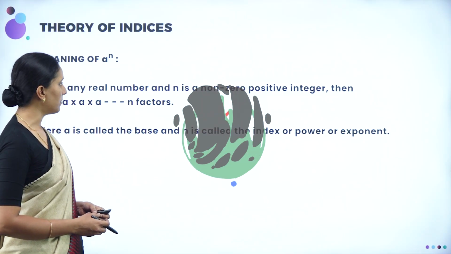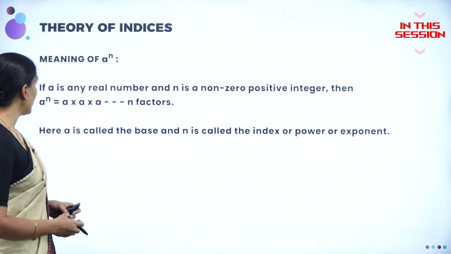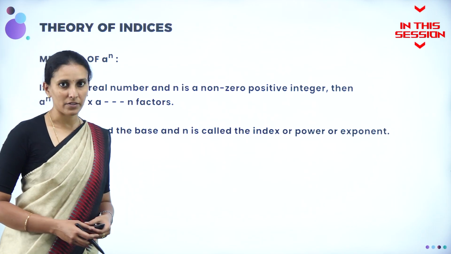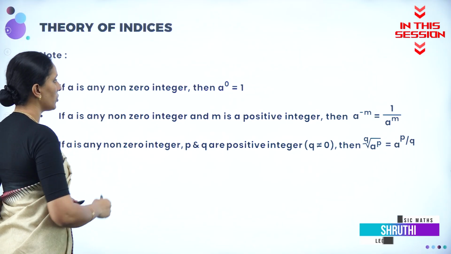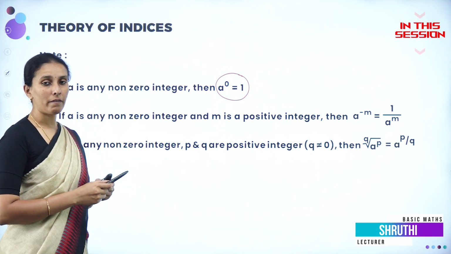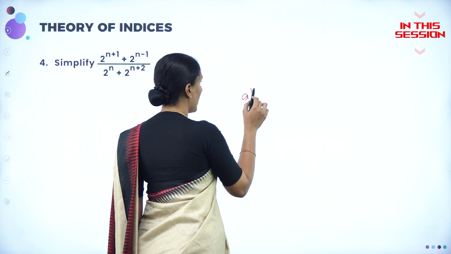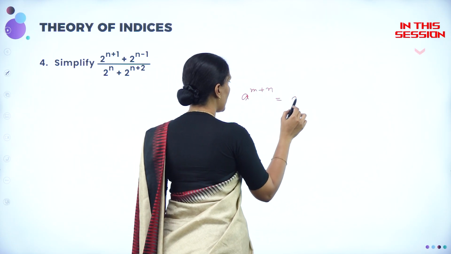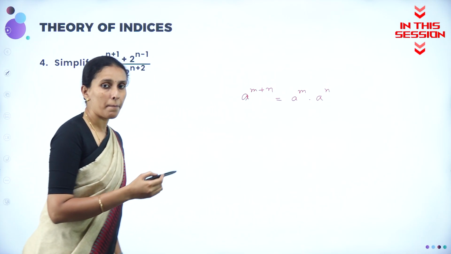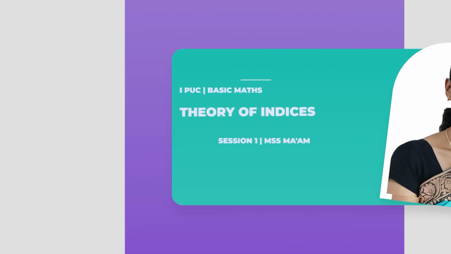If a is any real number and n is a non-zero positive integer, then a power n is equal to a into a, n times. If a is any non-zero integer, then a power 0 is always equal to 1. So anything to the power 0 is always considered as 1. A power m plus n can be written as a power m into a power n. Similarly, a power m minus n can be written as a power m by a power n.